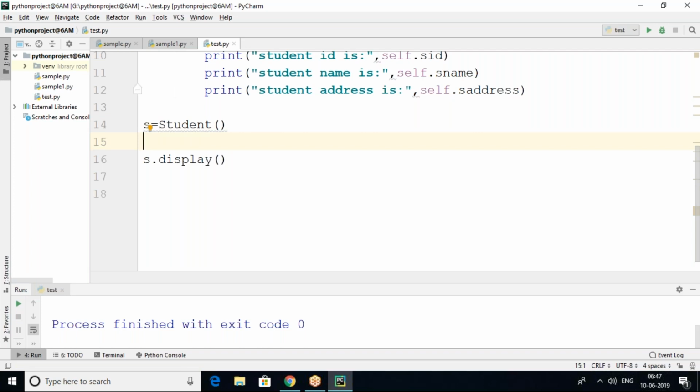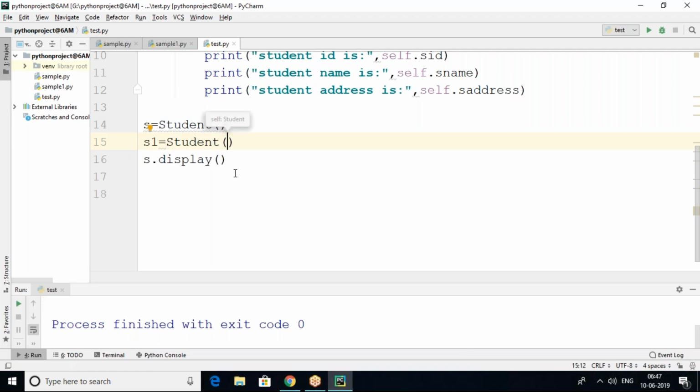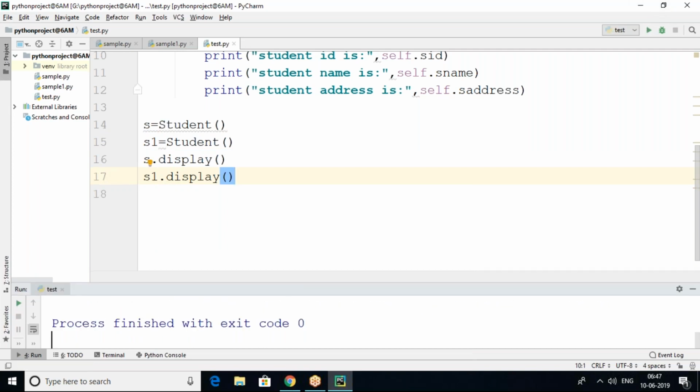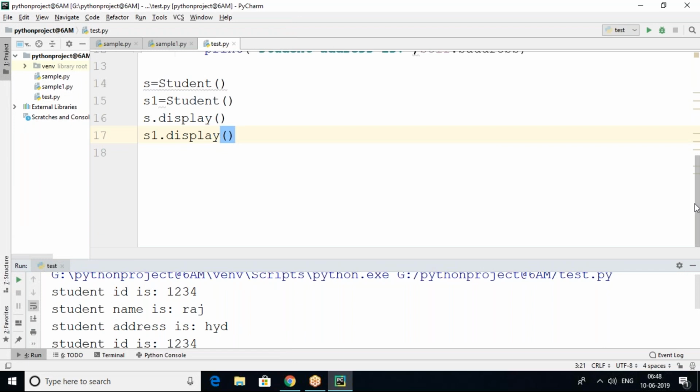Suppose what happens if I try to create one more object? Yes, we can create any number of objects for the class. Okay, s1 equals Student. Here I'm trying to print s1.display. So let's try to run this. We got the same output. Two times we got the same output because for every object, the constructor will be called once. Inside the constructor the same data 1234, Raj, HYD is there. So however many objects we create, the same data is going to display.